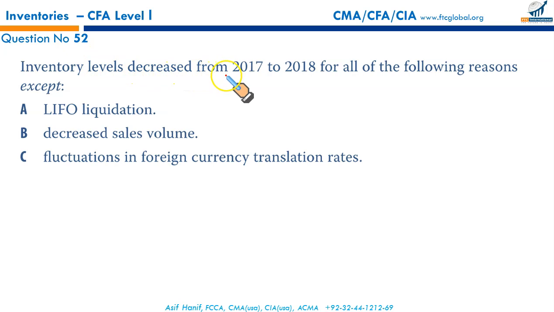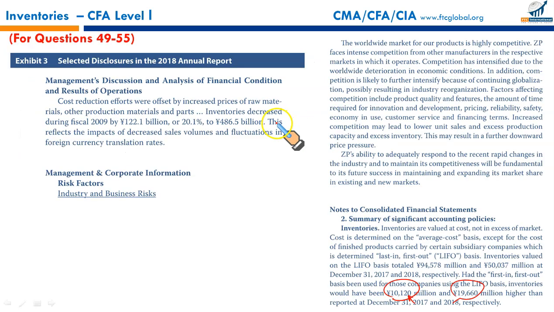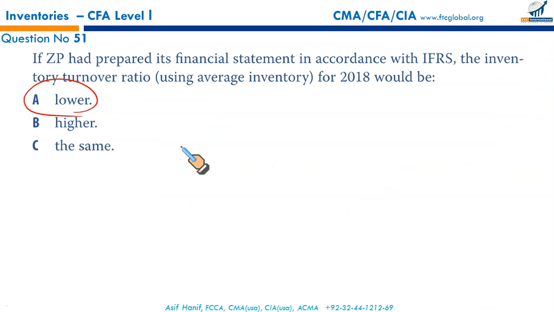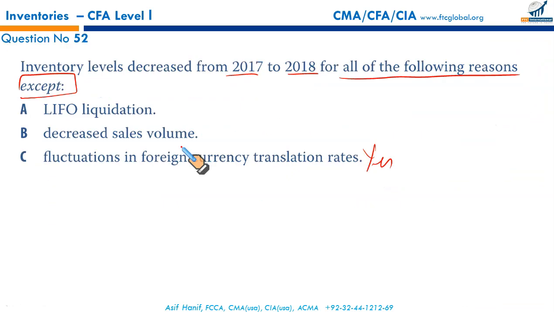Inventory levels decreased from 2017 to 2018 for all of the following reasons, except fluctuation in foreign currency translation rates. That was one of the reasons, if you remember, in the given information. Let me show you. This reflects the impacts of decreased sales volumes and fluctuations in the foreign currency translation rates. So it means it affected our sales. So this could be the reason. Decreased sales volume, it was there.